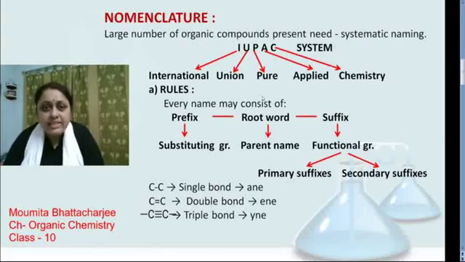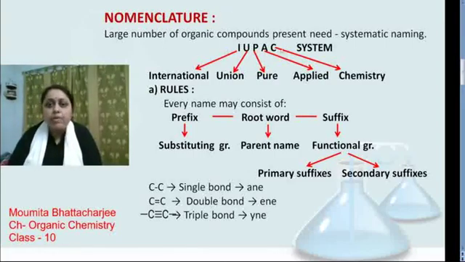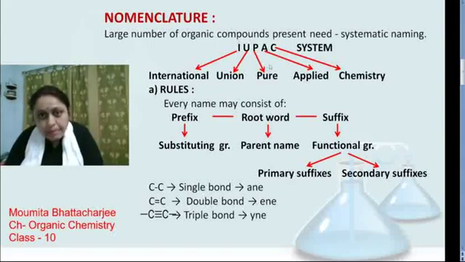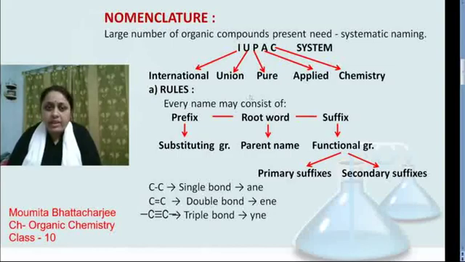Next one, nomenclature. How to name. Large organic compounds need systematic naming, and for this we have the IUPAC system. I for International, U for Union, P for Pure, A for Applied, C for Chemistry. With the help of this IUPAC system, we can give names to the organic compounds.